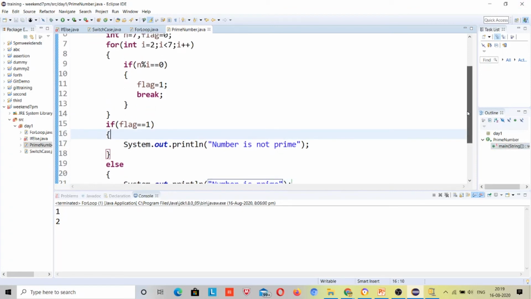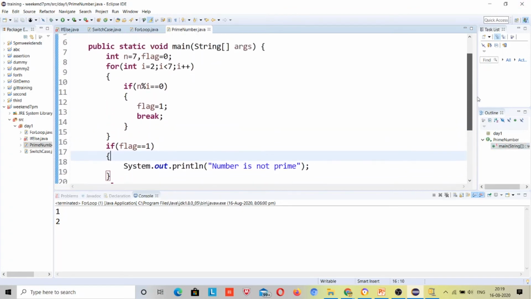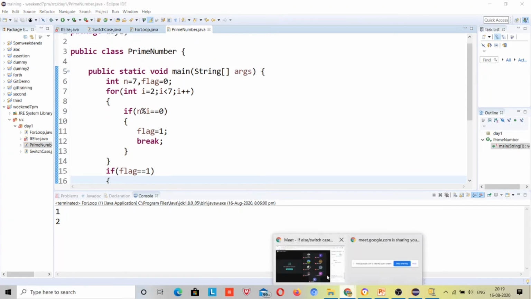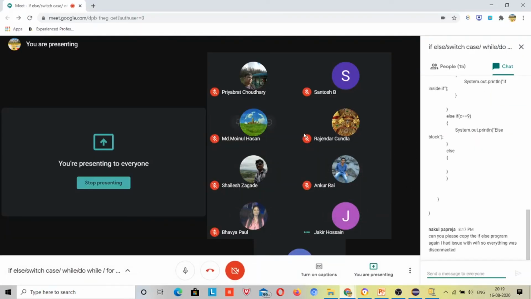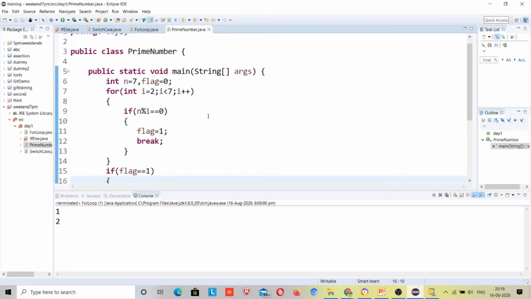Please understand this first, right? Who is there? Everybody, please pay attention. You will understand the benefit of this break.